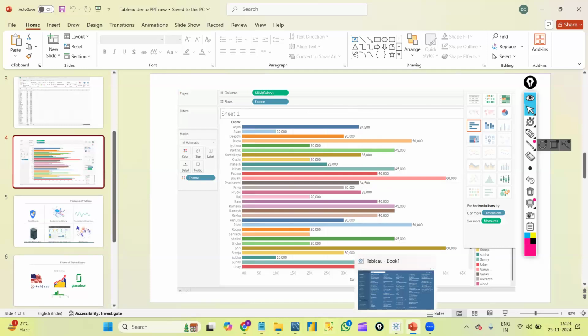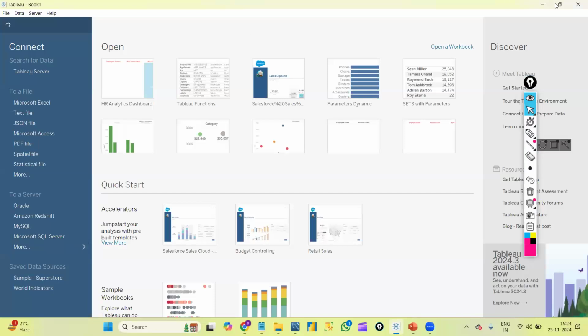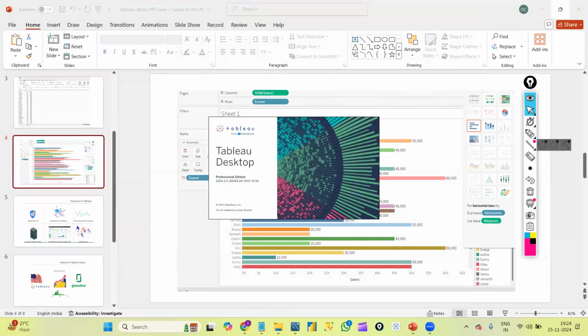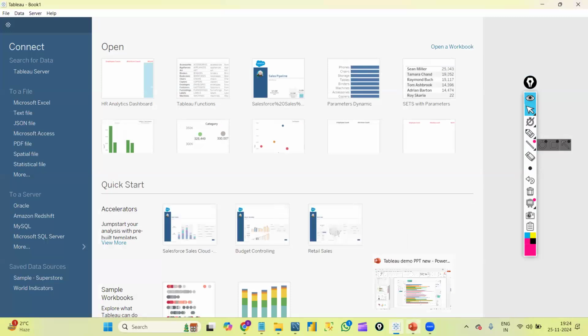So now let me explain to you about the user interface of Tableau. Going forward, I will show you the installation process of Tableau Desktop, of course. But for now, let's first try to understand the user interface, that is how we will create the graphs. As you know, we have some products in Tableau, right? Let me just show you.